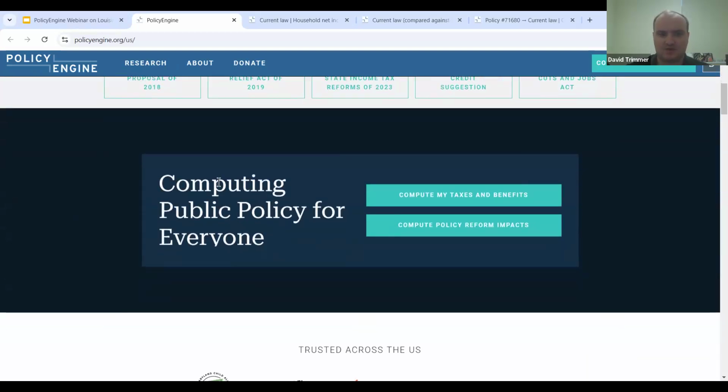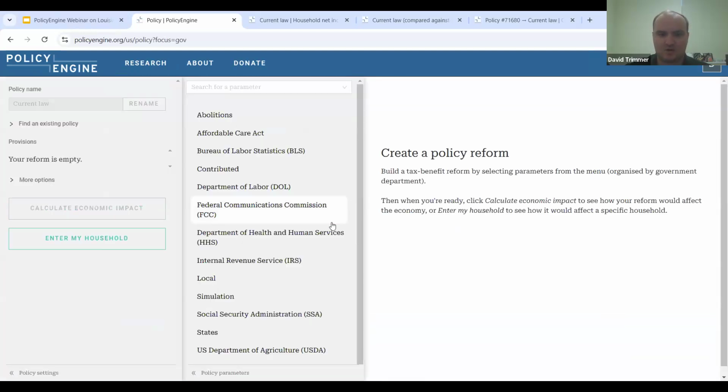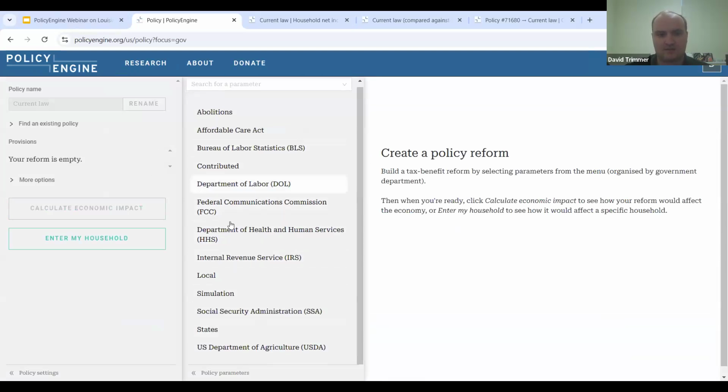But if we scroll down here, you can see there are two major functions, computing your taxes and benefits, as well as computing policy reform impacts, both of which we will be going over. So an overview currently of our policy computing. As you can see here, once we click that button, we have a number of tabs that you can click on related to different aspects of our modeling capabilities.